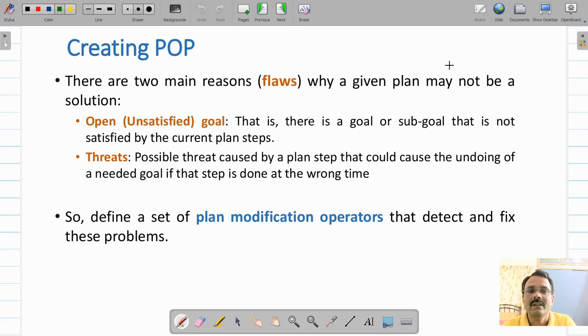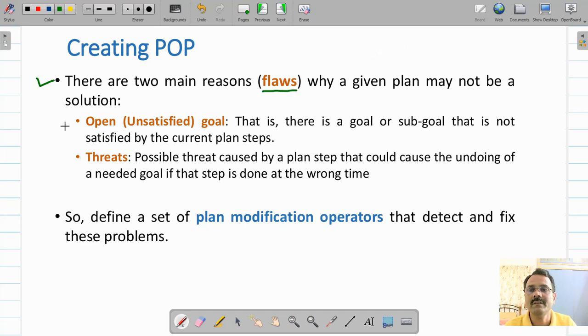Now there are two main reasons why your plan may fail. They are called flaws. You start with the start step and then you try to reach the final step. During this process, your plan may fail because of two reasons.